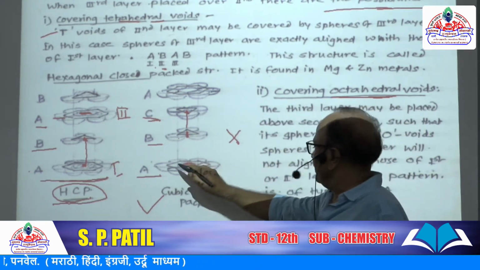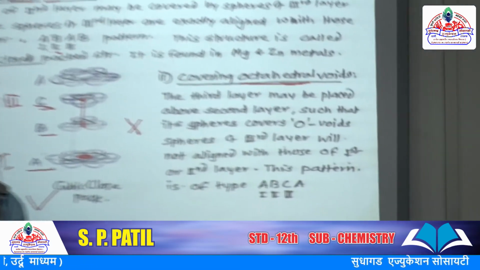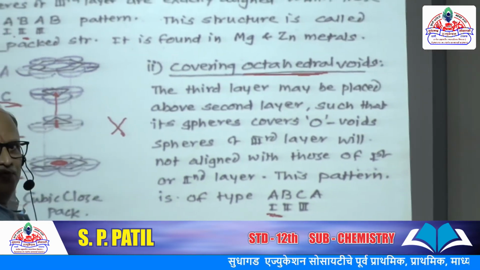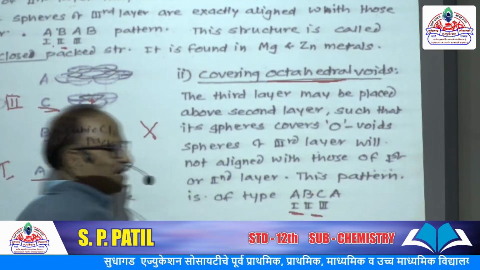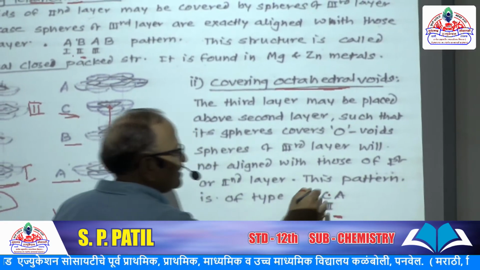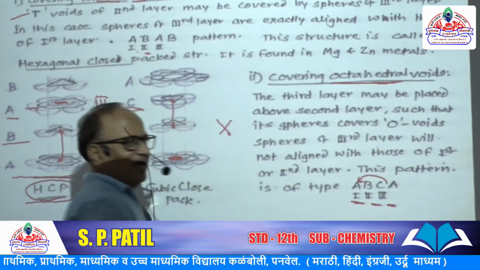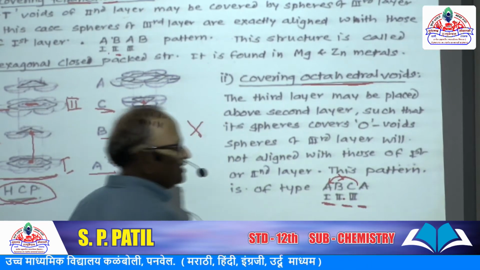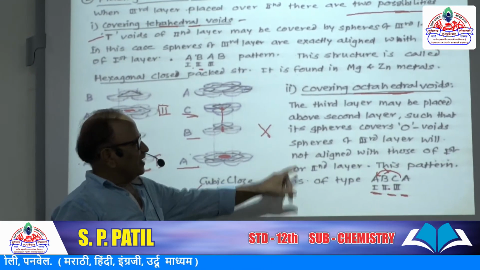And here if ABC type of alignment is given, then the first layer has A type of arrangement, the second layer has B type of arrangement, but the third layer is different, it does not coincide with A. So this arrangement is ABC type of packing.